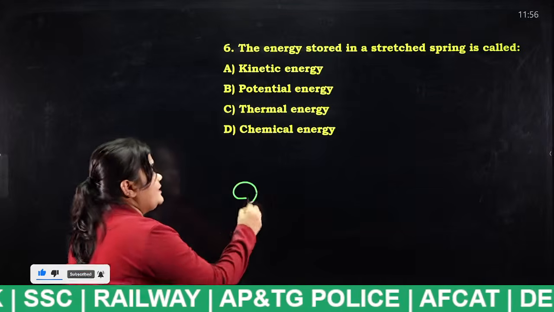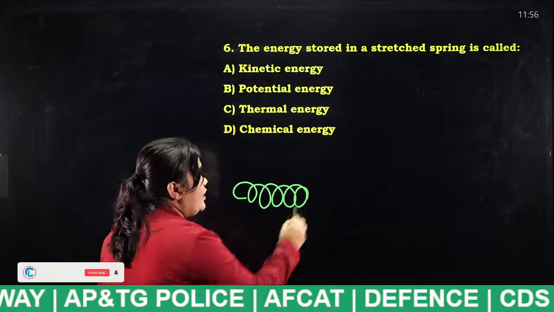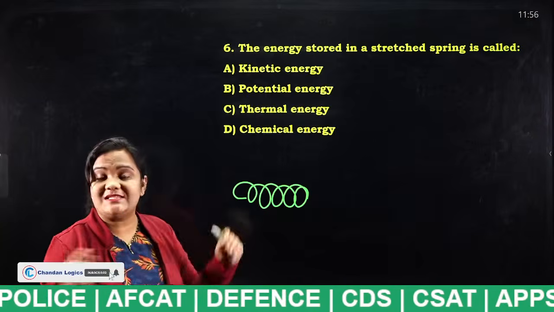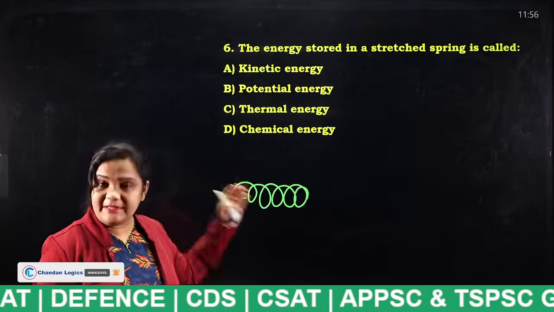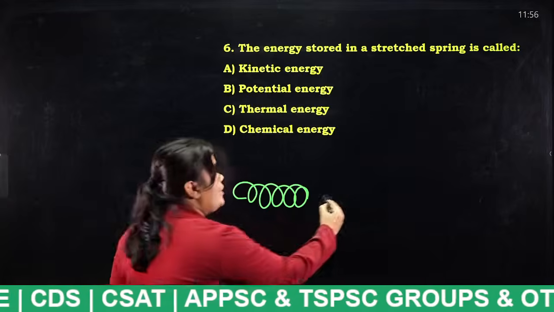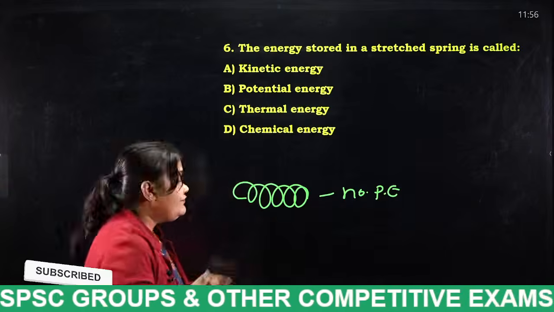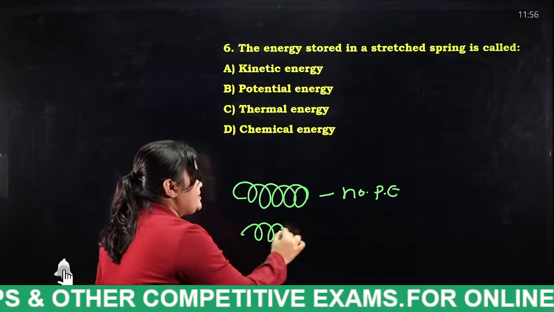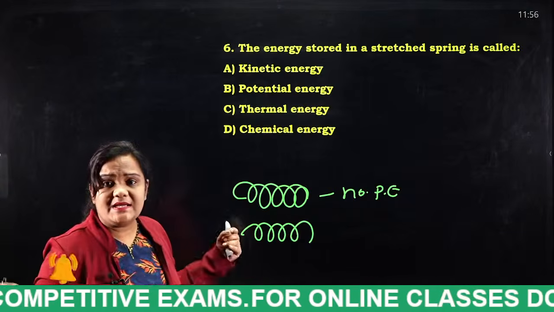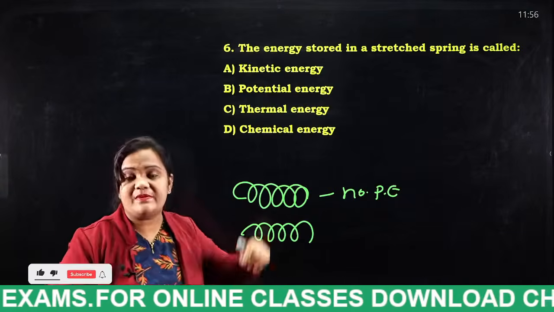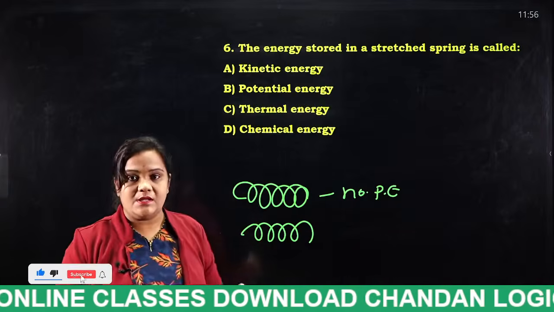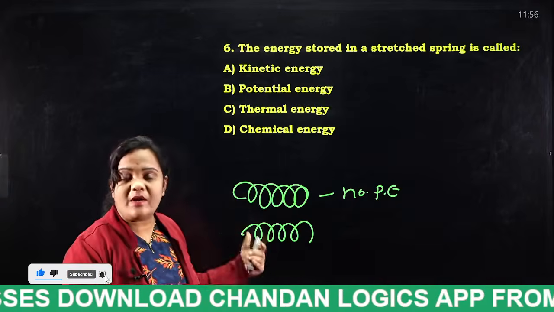Okay, so what is happening here? Here is the spring. If we do not stretch it, if we do not do anything to it, there will be no potential energy acting on this elastic. If we apply some force, that means if we stretch this, what happens? The position and shape of the spring will be changed. So what is acting upon here?